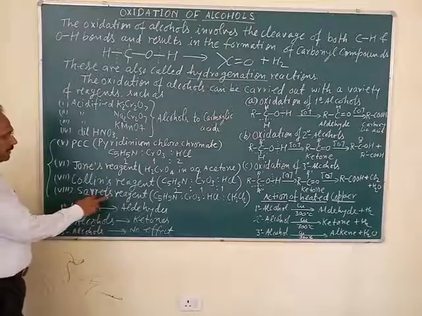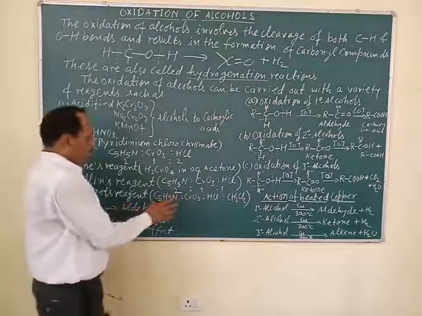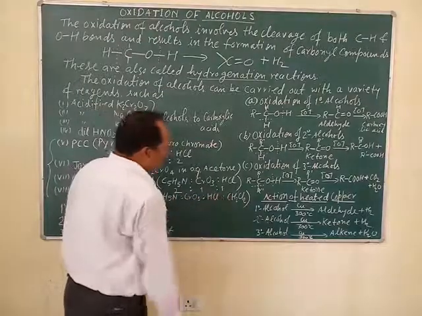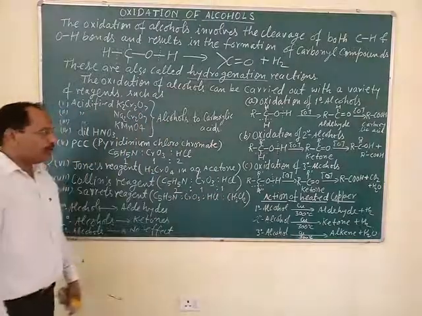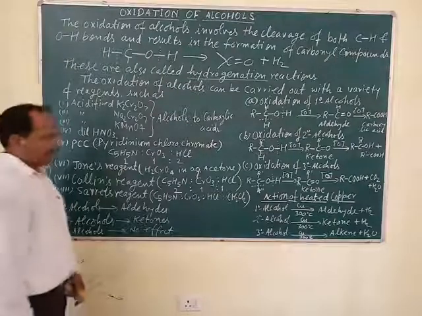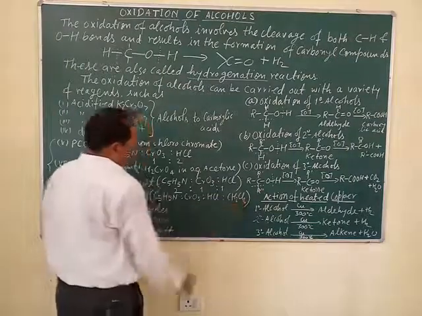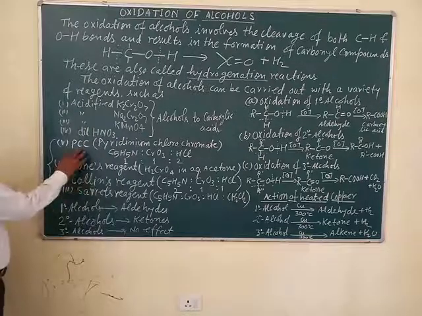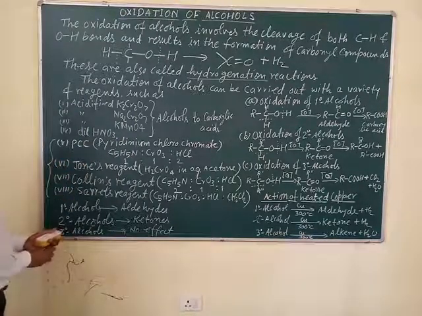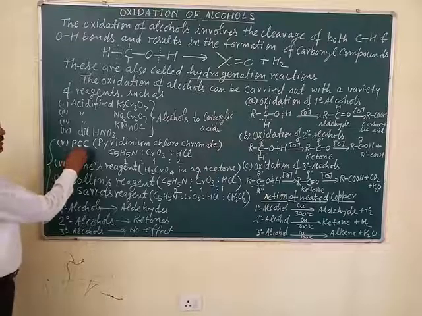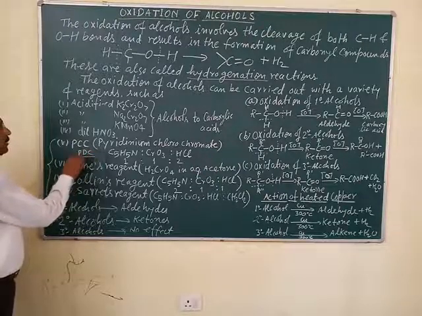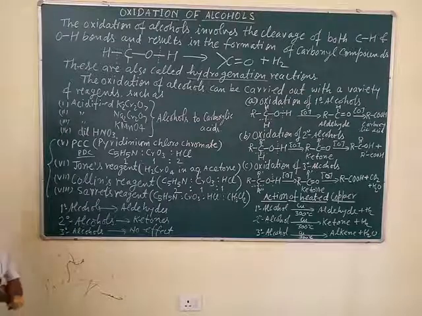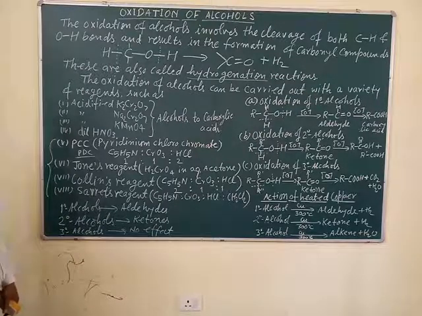Next one is Schwartz reagent, which is pyridine, CrO3, HCl in dichloromethane. This is a non-aqueous solvent. This is called Schwartz reagent. PCC and PDC both are known as Corey's reagent.